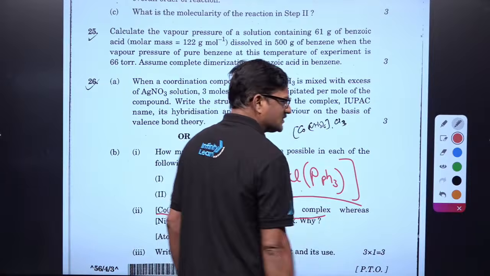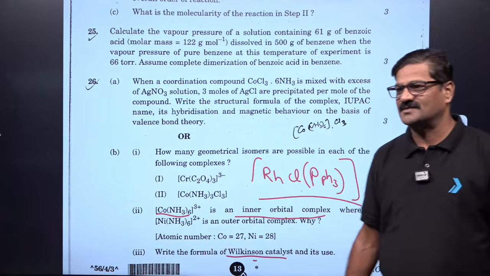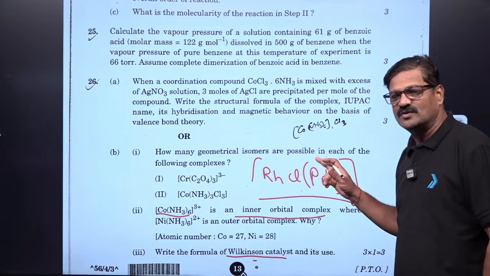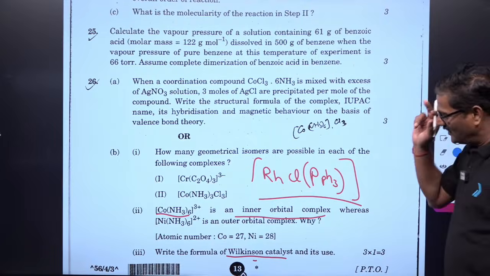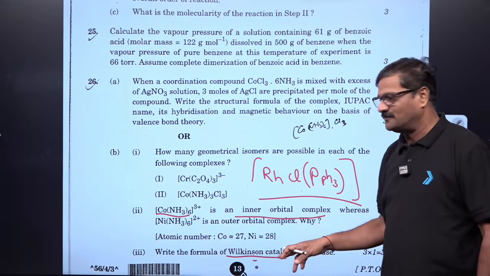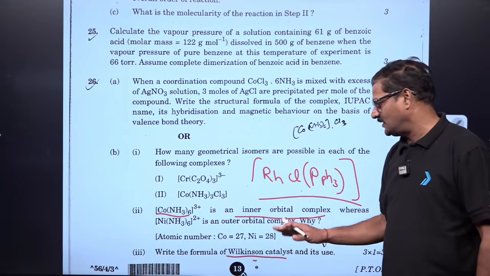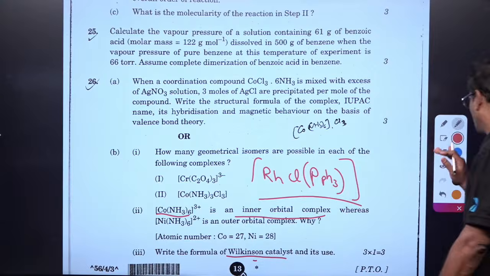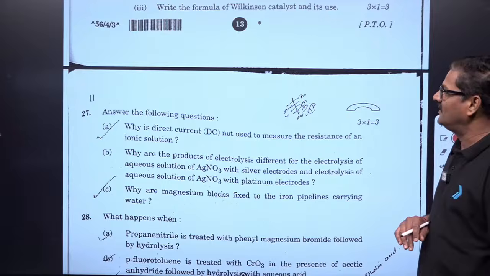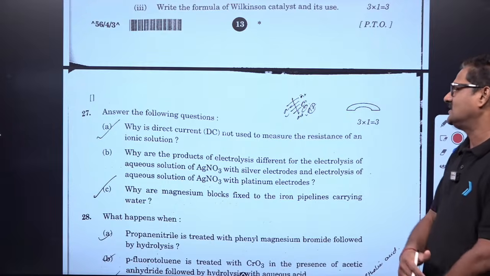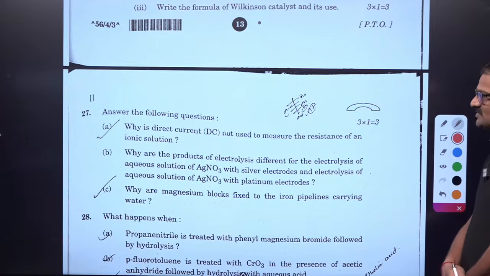So this is what is called a Wilkinson catalyst. It is used in the hydrogenation of alkenes, bachcho. It is there in NCERT, formula nahi diya, okay, and it is there in D and F block catalytic properties mein, okay. Now moving ahead, why is direct current DC not used in measurement of resistance of an ionic